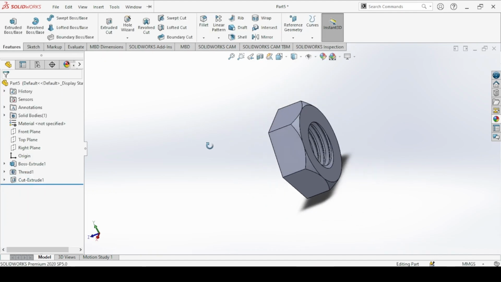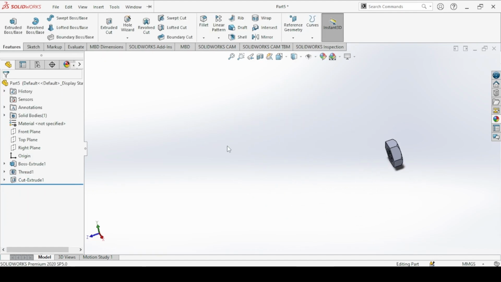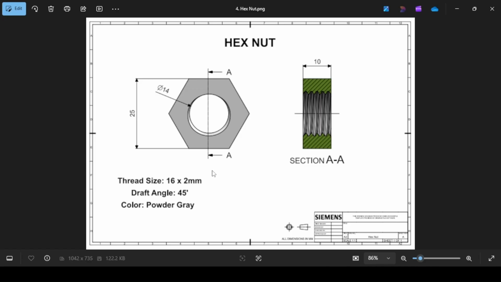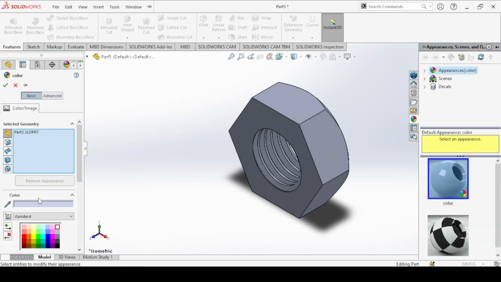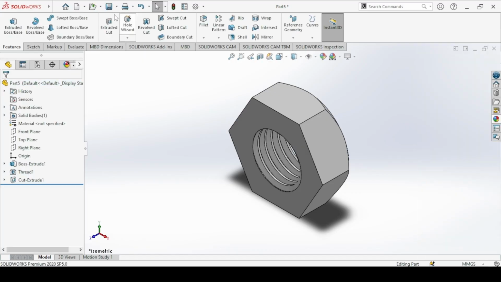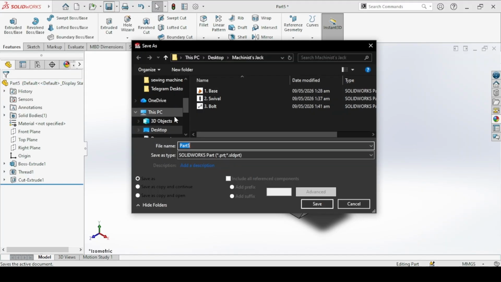Okay. Change the color to powder gray, which will be a lighter version of gray, and then save the part. This is the fourth part, the hex nut.